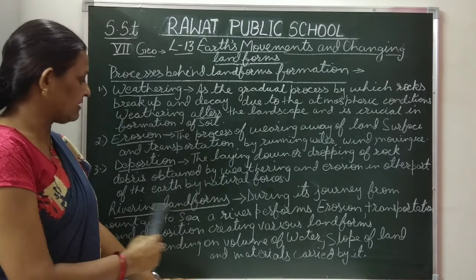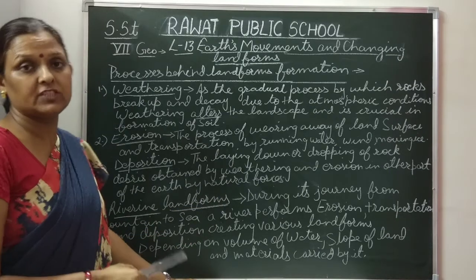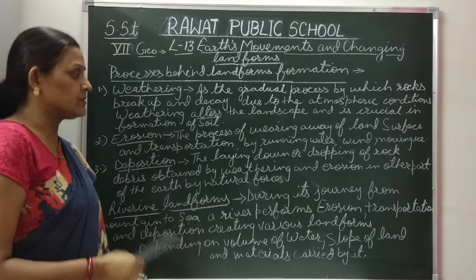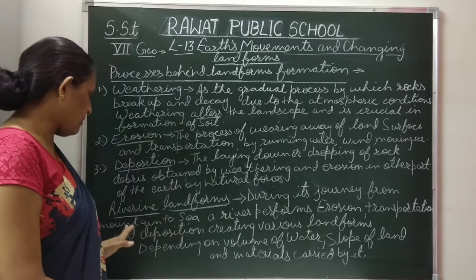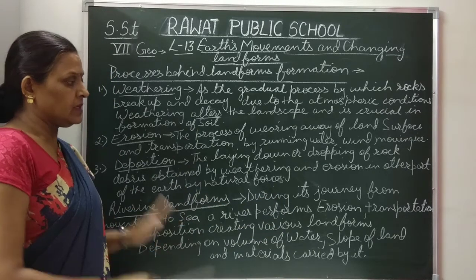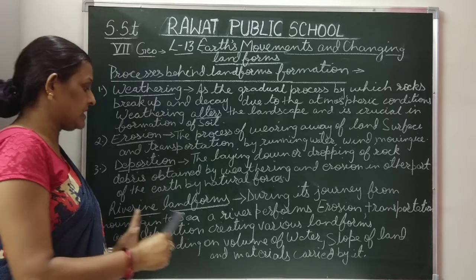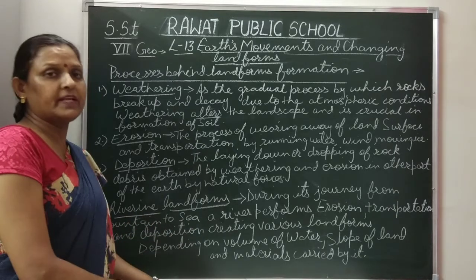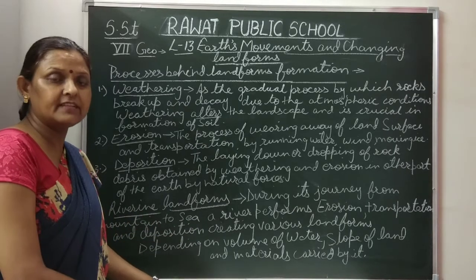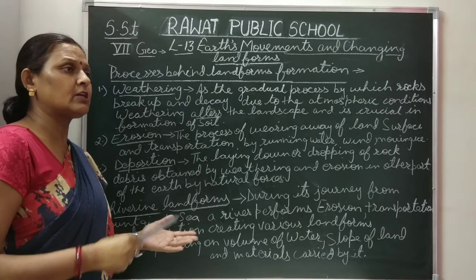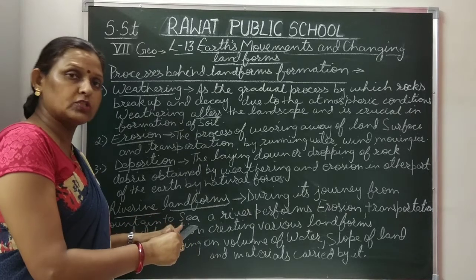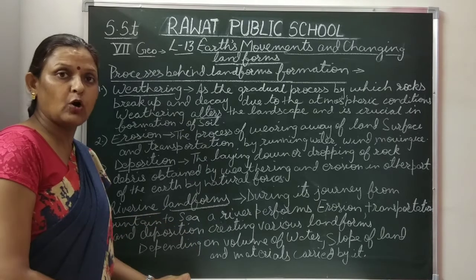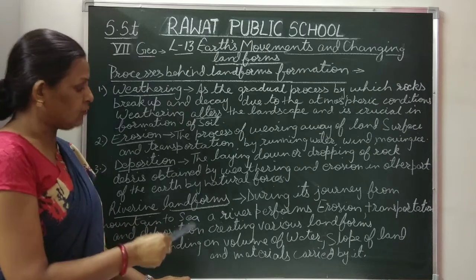Now when we talk about river and landforms, these are the landforms formed by the rivers during their journey from mountain to sea. The place from where the river originates, the hills or mountain, is known as the source, and where the river meets the ocean or sea is called the mouth.